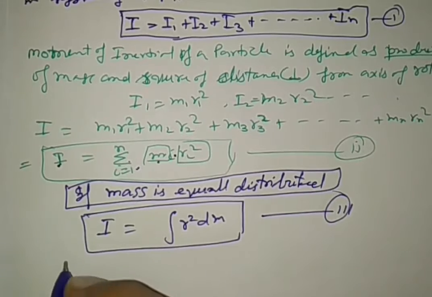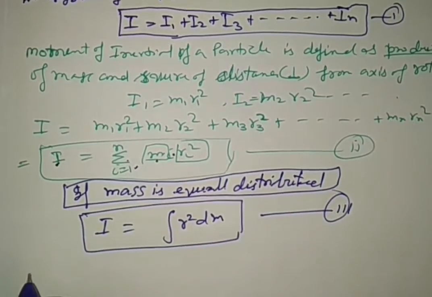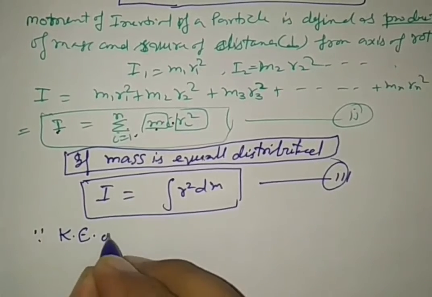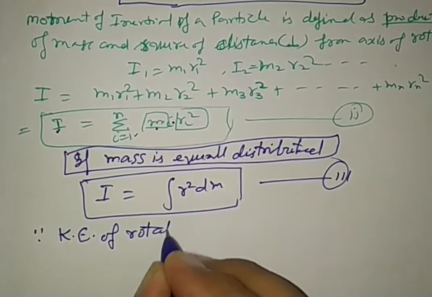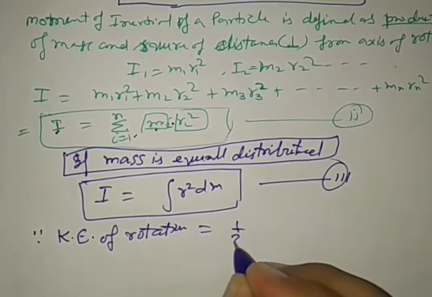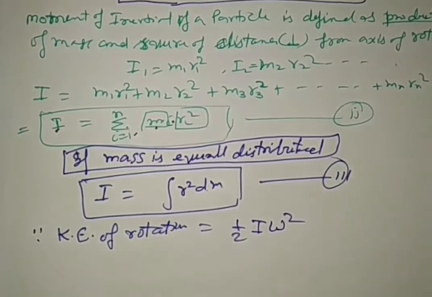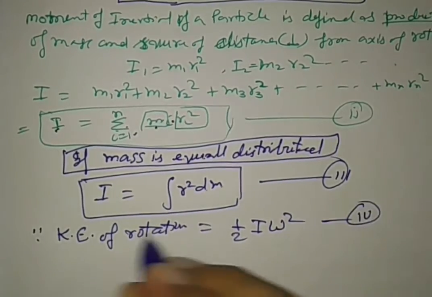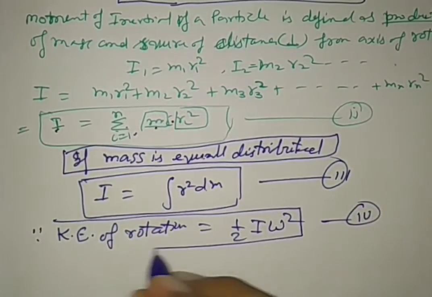One more mathematical definition we may give. Since we know that kinetic energy of rotation is half I omega square, represent it as equation number 4.